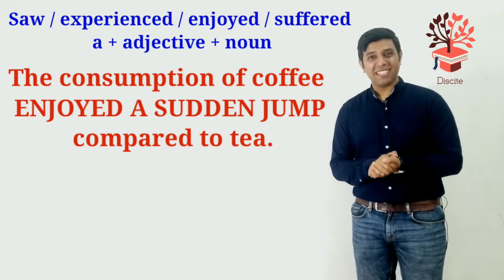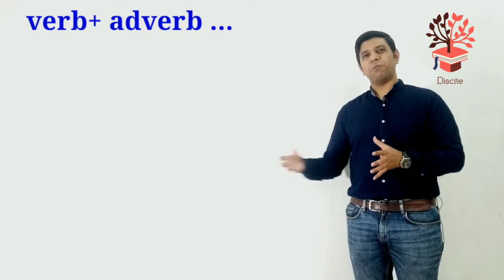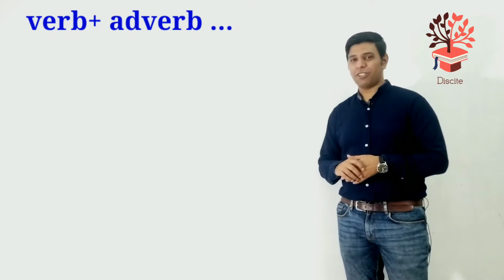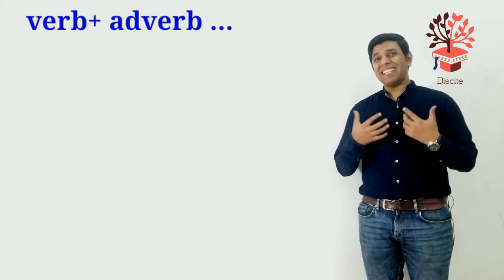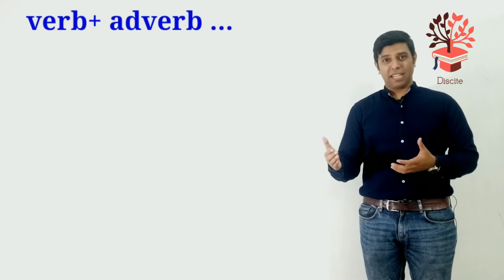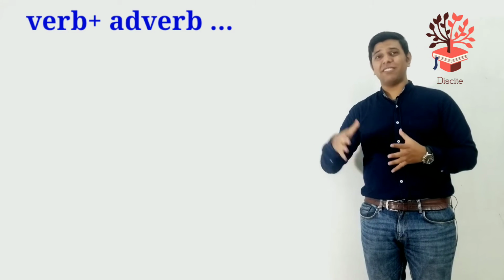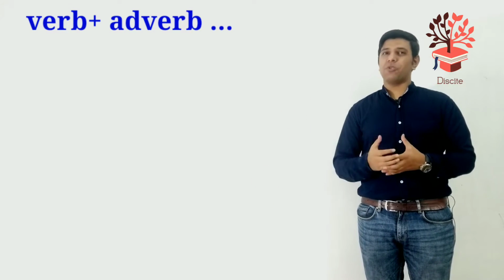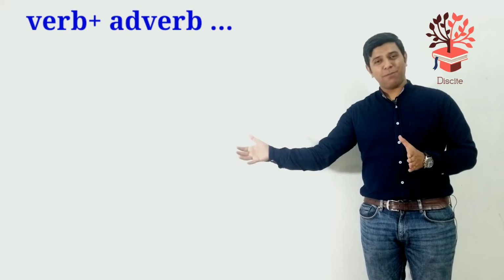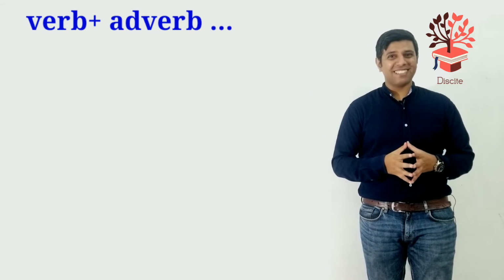Okay, so that was the second type of sentence structure. Now let's have a look at a third type of sentence structure. This time we are going to use a verb followed by an adverb. So let's have a look. The first sentence again is the same one, same meaning, but a different way of saying it. Instead of using an adjective and a noun, we're going to use a verb and an adverb. So let's have a look at the first sentence.